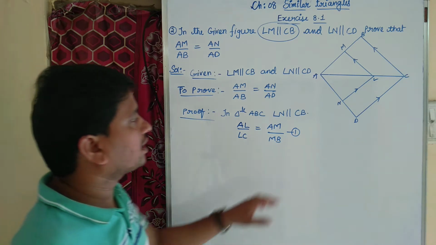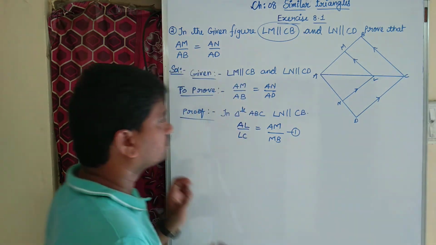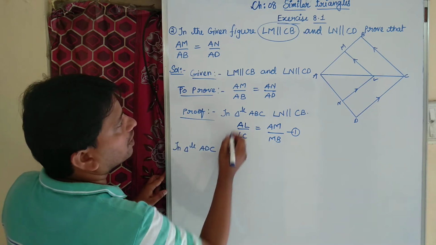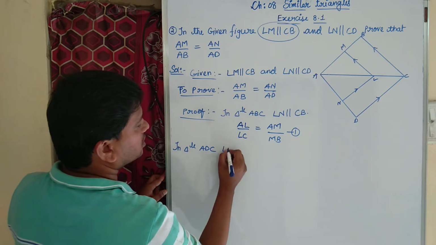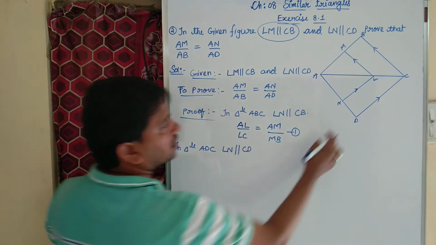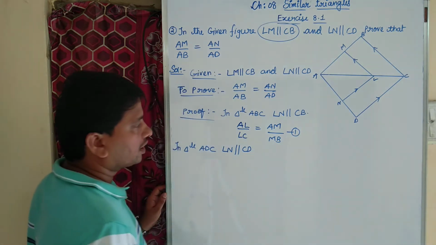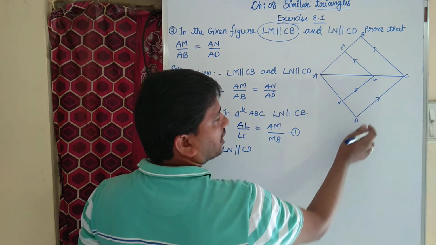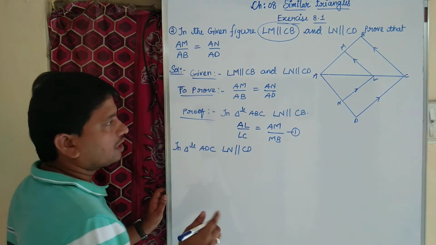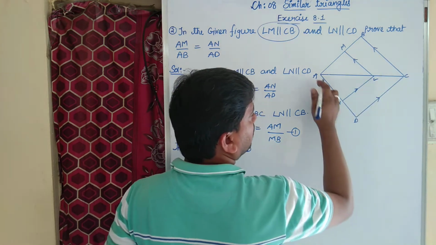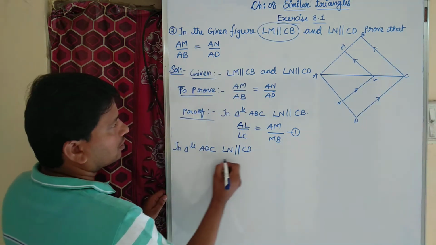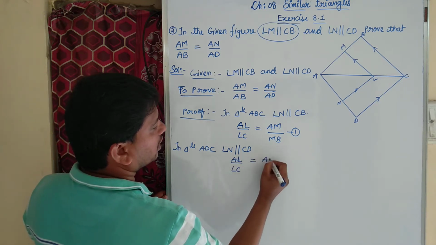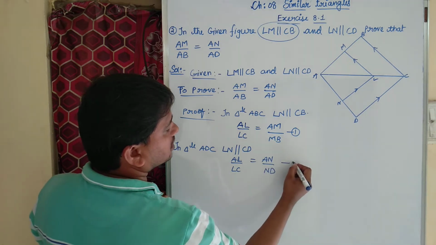Now let us consider the second triangle ADC. In triangle ADC, what is parallel? The second parallel: LN is parallel to CD. Again, by using BPT, if a line is drawn parallel to one side of a triangle, it will divide the other two sides into the same ratio. Then I can say that AL by LC equal to AN by ND. This is equation number 2.